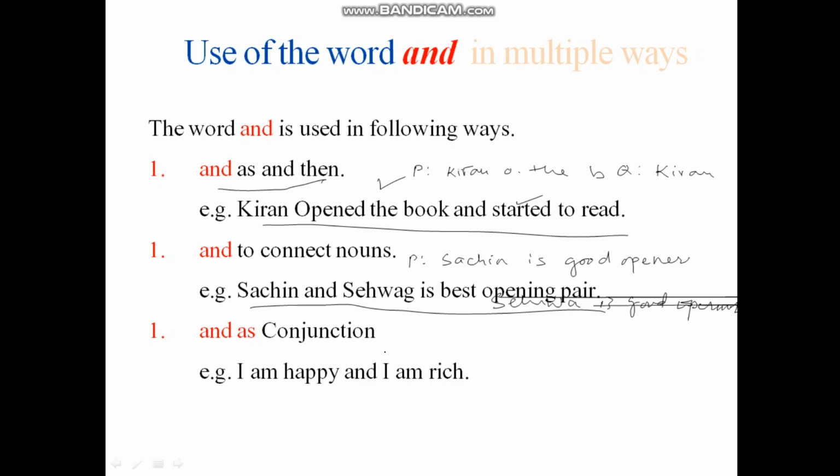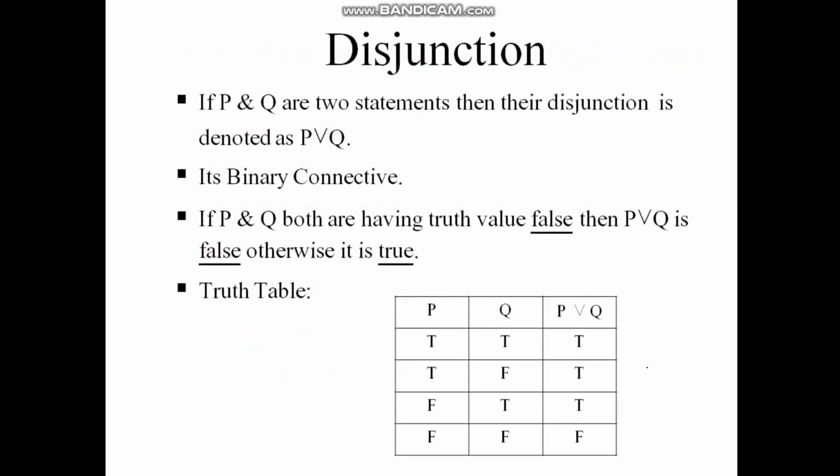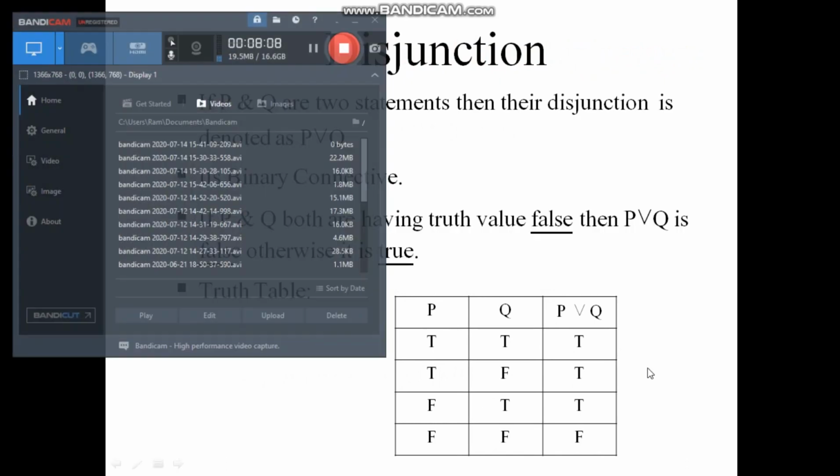As a conjunction, I am happy and I am rich. Even you can rewrite this as I am happy and rich. So this is about conjunction. Moving ahead, about the word disjunction.